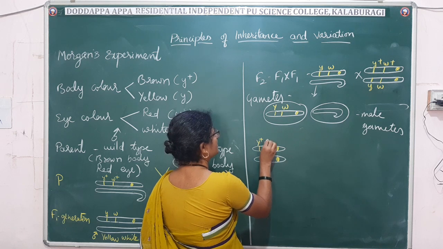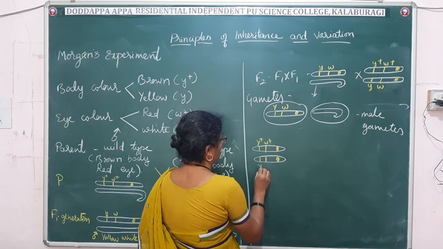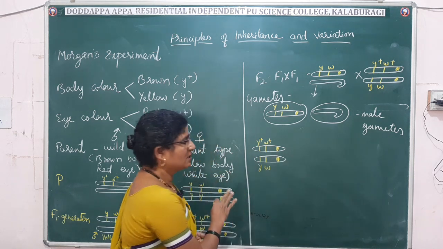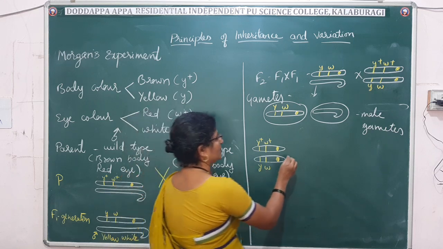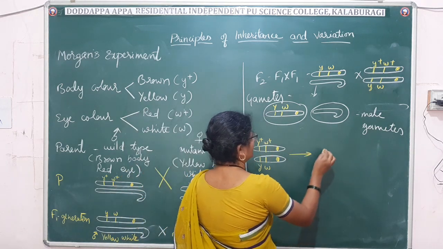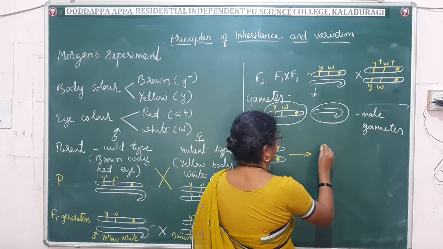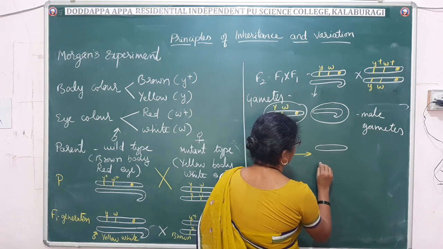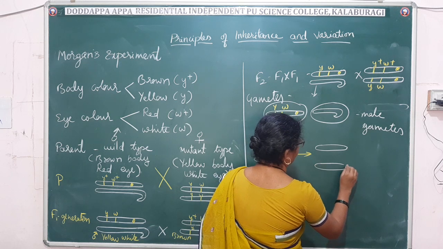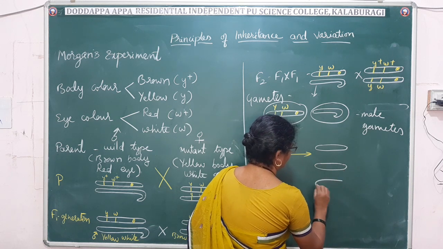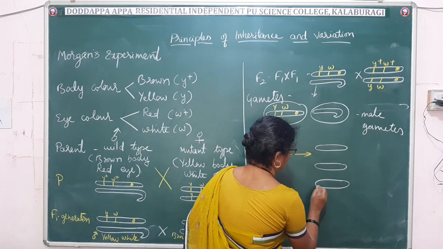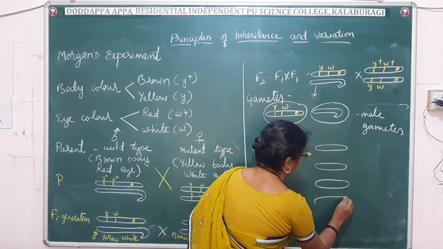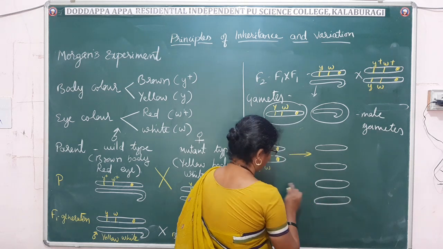So Y plus, W plus, YW. So this is the female. So gametes. Here you will get 4 types of gametes. How? Let me show you.